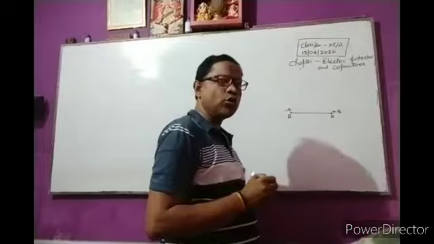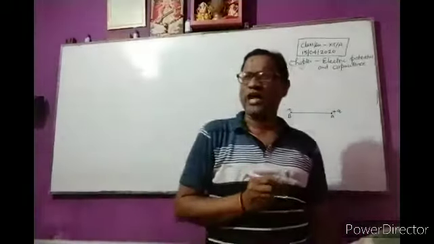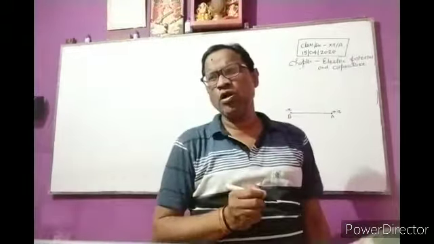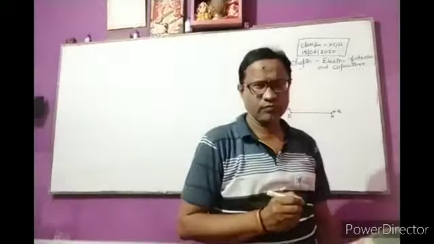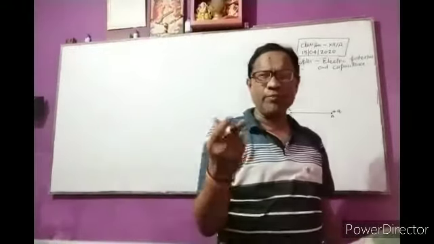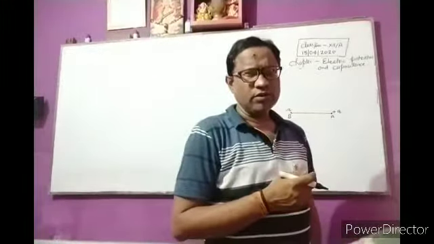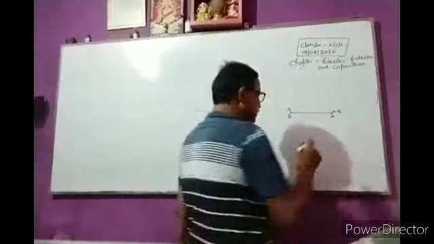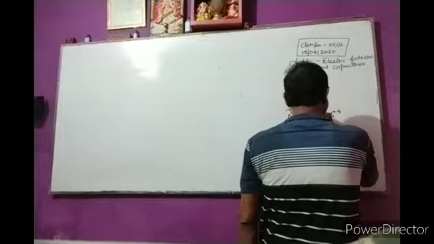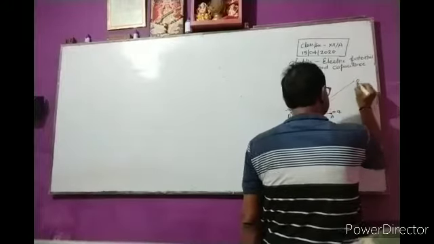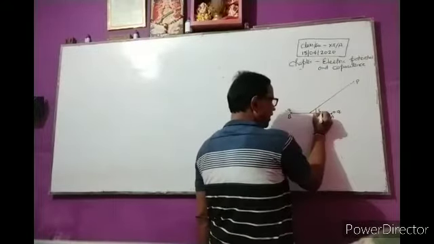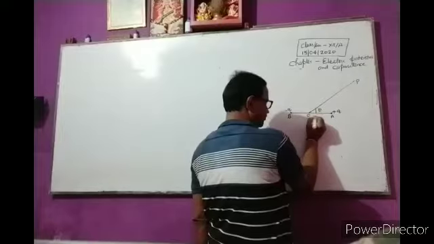An electric dipole AB consists of charges plus q and minus q, with length 2l. We have to find the electric potential at any point P at an angle theta.